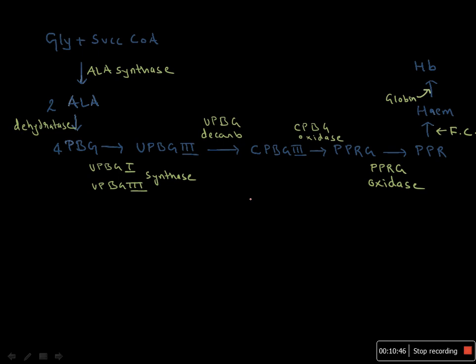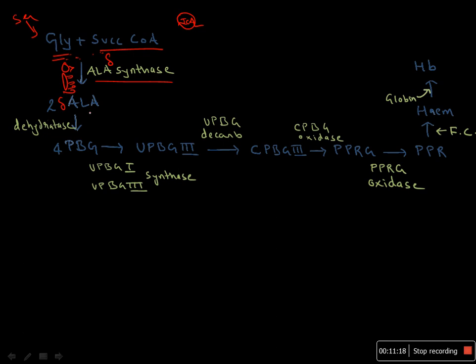This is the overview of hemoglobin synthesis. Glycine, which is a non-essential amino acid derived from serine, and succinyl-CoA, an intermediate of the Krebs cycle, fuse under the enzyme delta aminolevulinate synthase. This is the regulatory enzyme, which is why it is very important clinically as well, and it produces delta aminolevulinate.